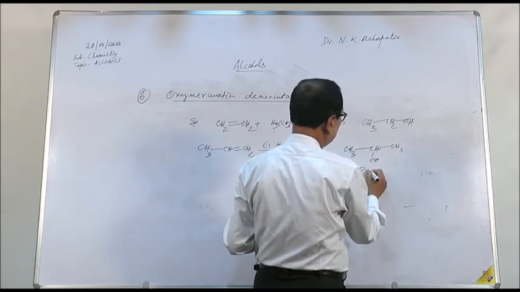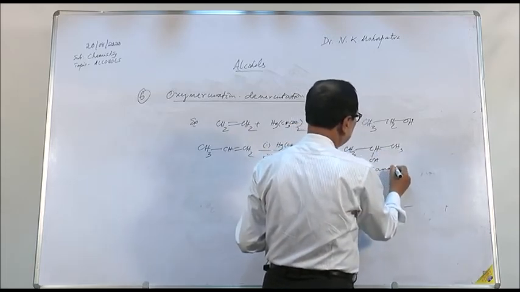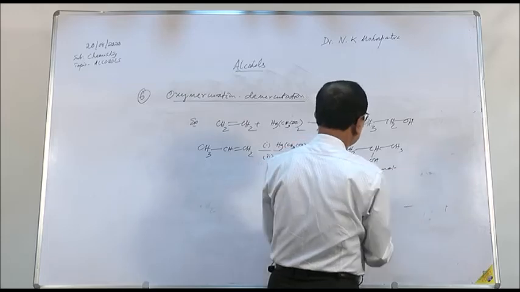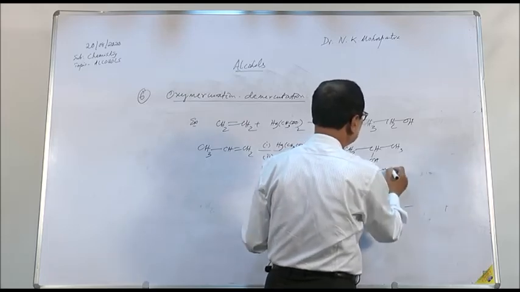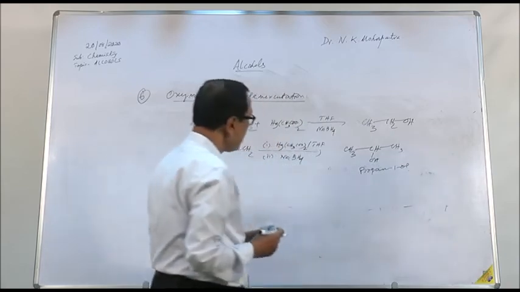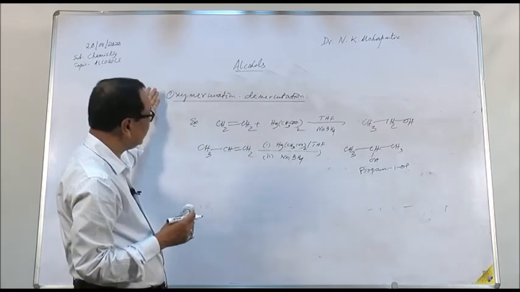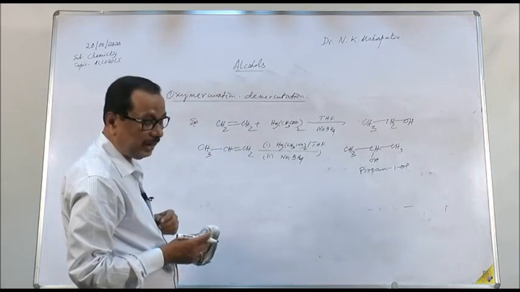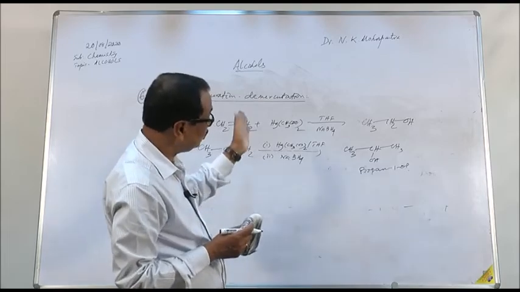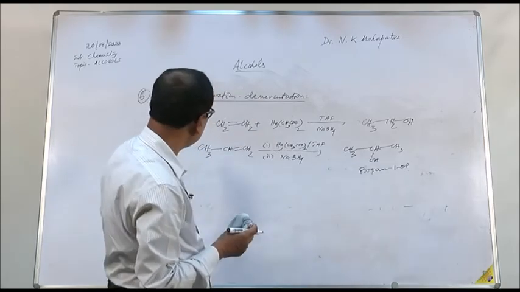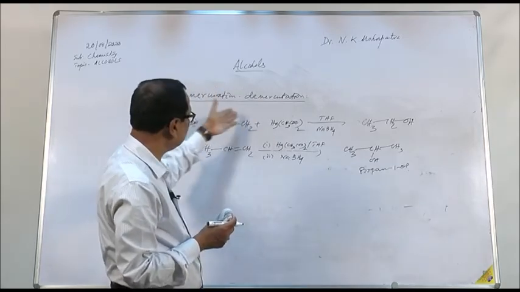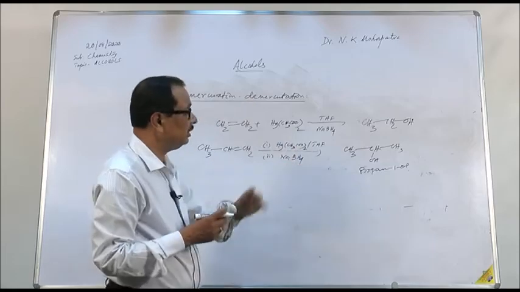This is propan-2-ol. In the earlier method, hydroboration-oxidation, the product was according to the anti-Markovnikov rule, but in oxymercuration-demercuration, the product is as per the Markovnikov rule.